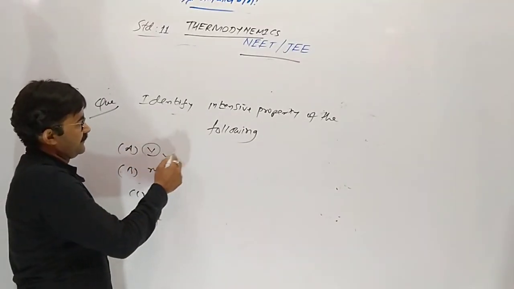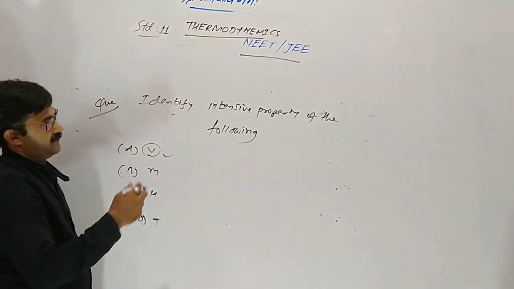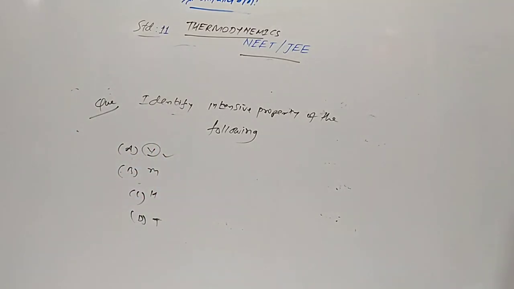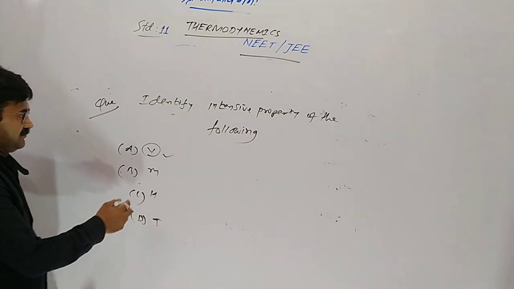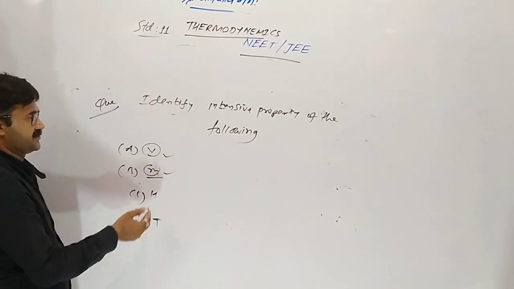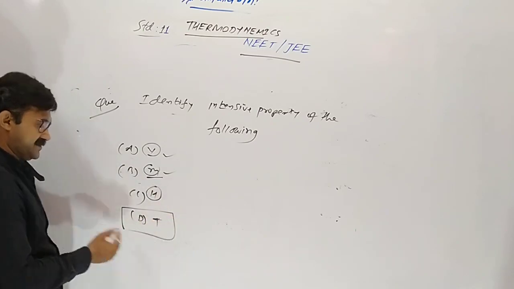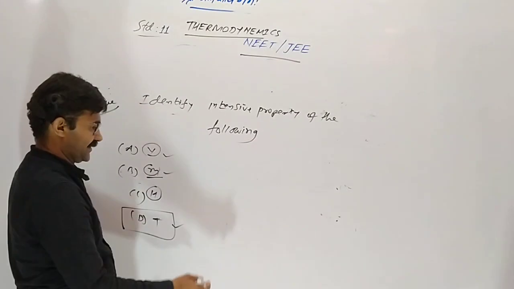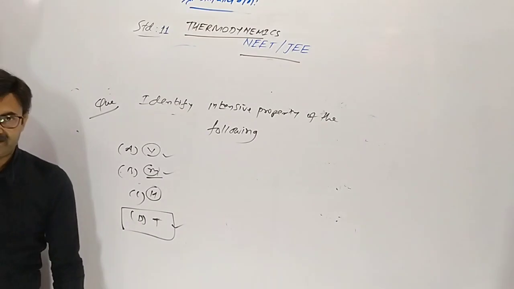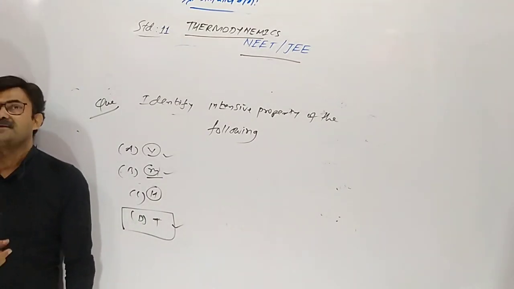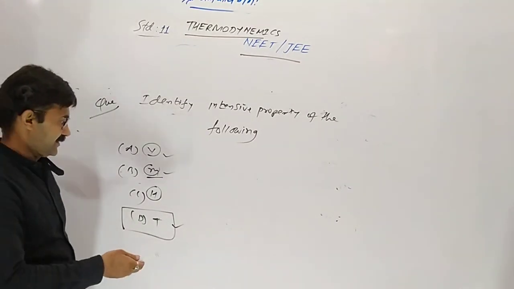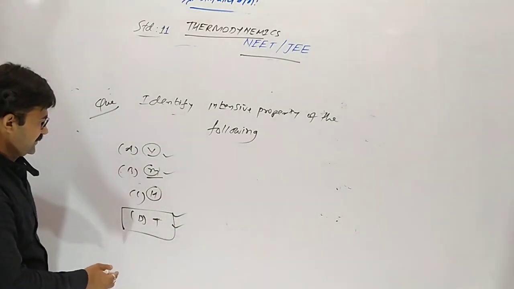Yes, volume is depending upon quantity. 1 mole gas has 22.4 liter, so when we take 2 mole gas, volume will be changed. So that is extensive. Mass, 1 mole is 2 gram of hydrogen, so 2 mole is 4. Enthalpy also, but temperature is not depending upon quantity. At room temperature, when we take 50 ml water, then 90, 100, temperature remains the same. So the answer is D.